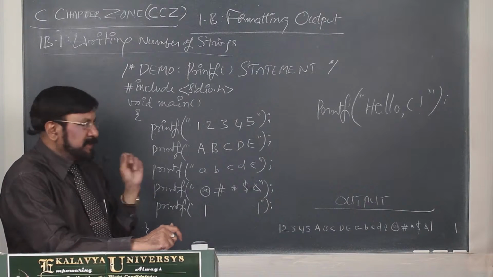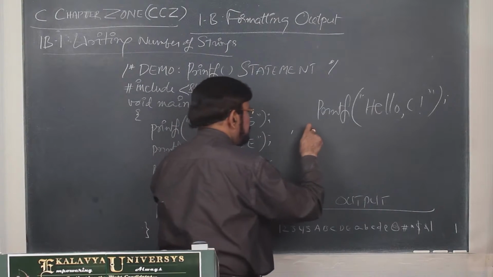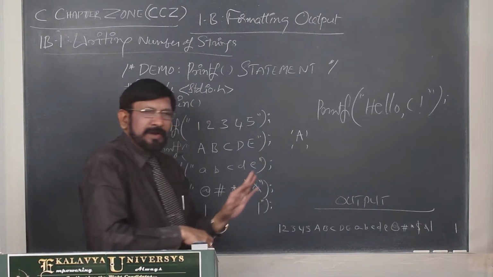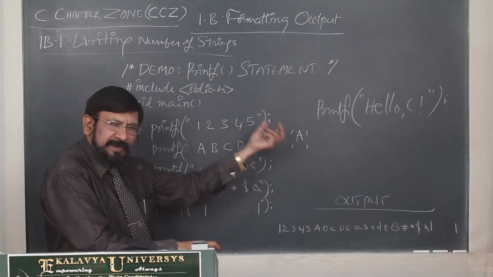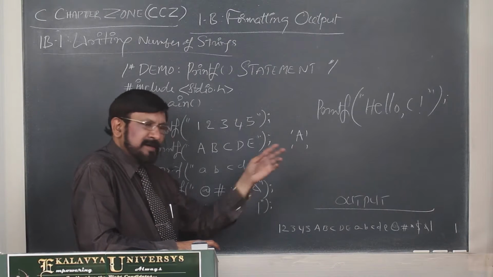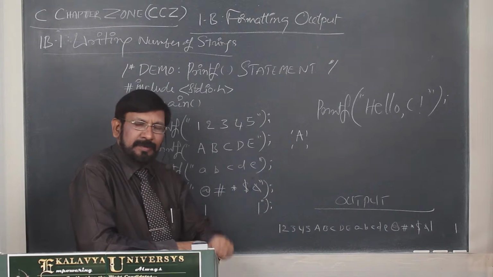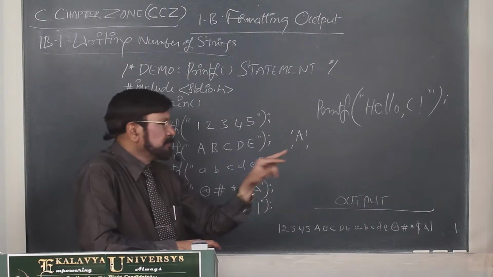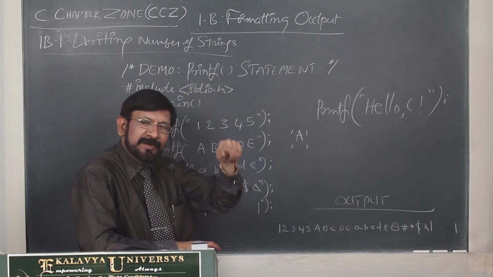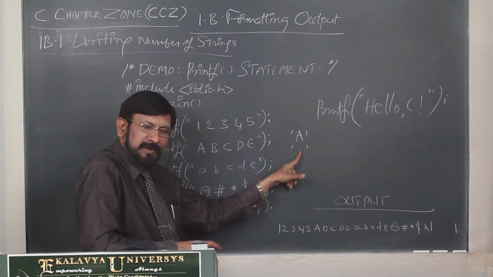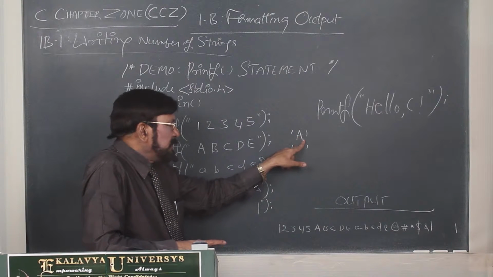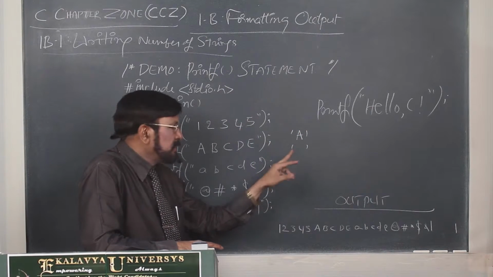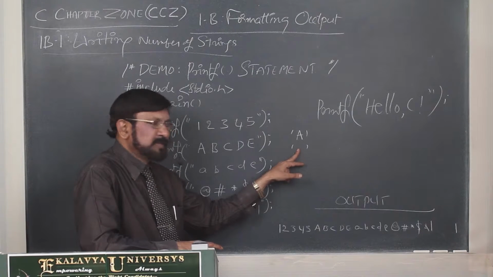What is the difference between a and a blank character? This is a. This is a blank character. The only difference is how much space a takes; a blank character also occupies the same. For number 1 and number 2, one designated key you have to press. For this purpose also, one designated key you have to press. What is that? The space bar. But a has a visible shape, which you can see. Here the blank does not have any visible shape. That is the difference.